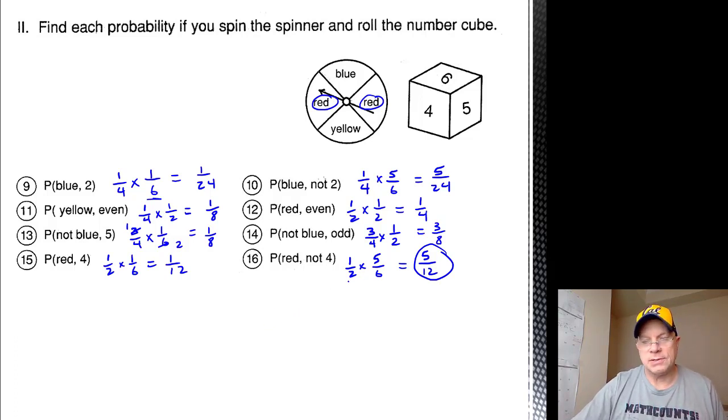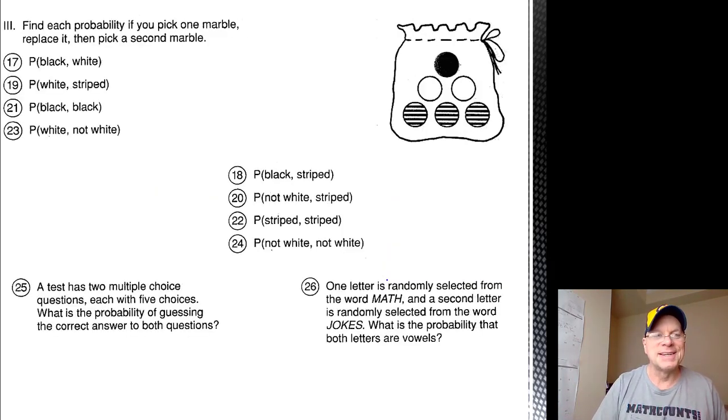It might be interesting to note that it's not that hard to spin a red. Half of the spaces are red. It's very easy to roll a number that's not a 4, but to have both of them happen, it's less than half probability. I guess it would have to be less than half if spinning red was half, and unless rolling a not a 4 was certain, you'd expect it to be less than half. So that wasn't as interesting as I thought at first.